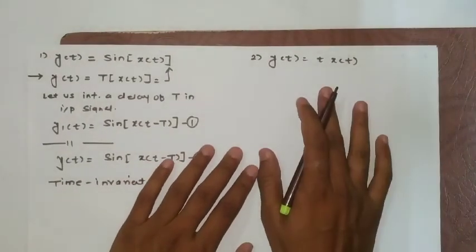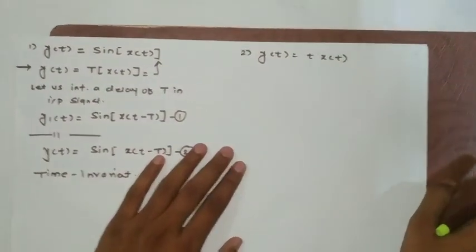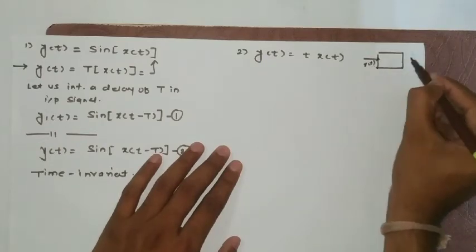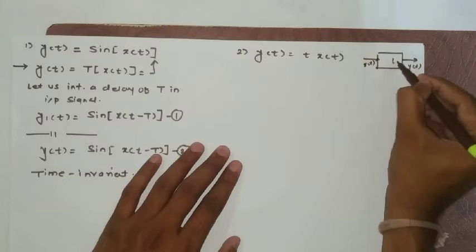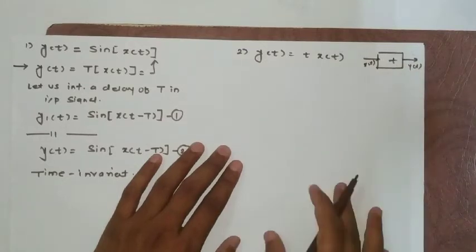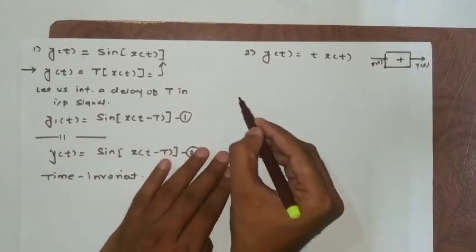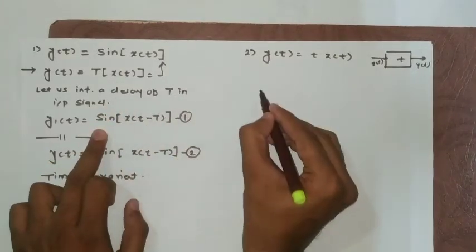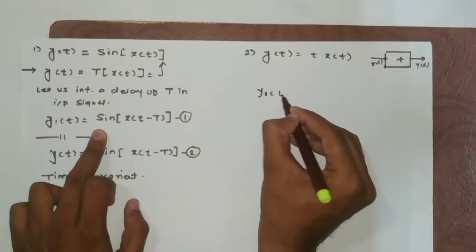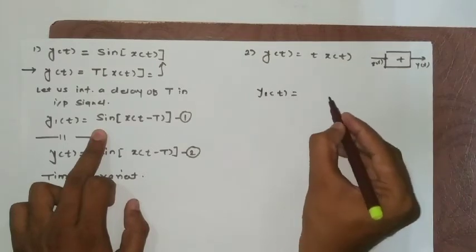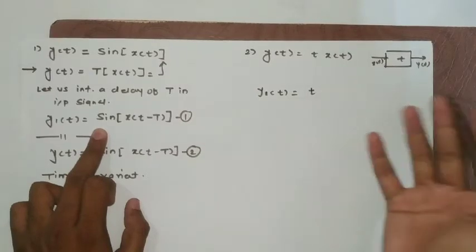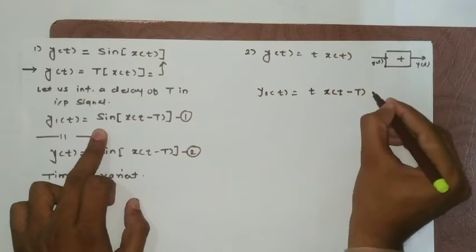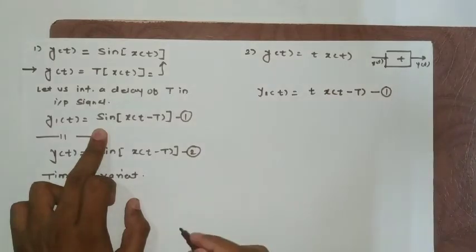Say this example, y of t is equal to t into x of t. Here if you write the system, input is x of t, output is y of t, and the operation is that it should be multiplied with t. Now let us write this step as it is: let us introduce a delay of capital T in the input signal. We are introducing delay only at the input signal, so we'll get y1 of t is equal to t, the operation, into x of t minus capital T. This is our equation number 1.